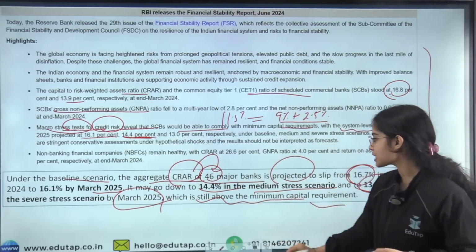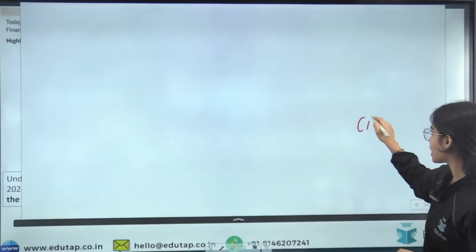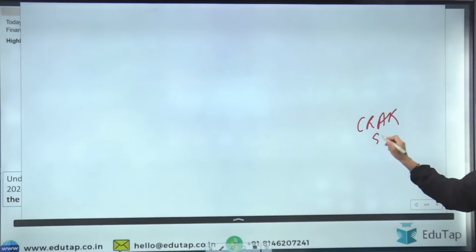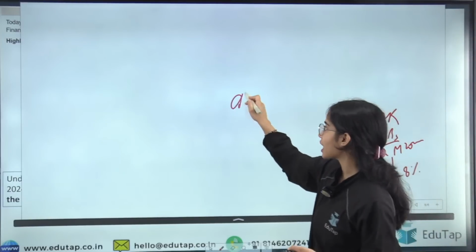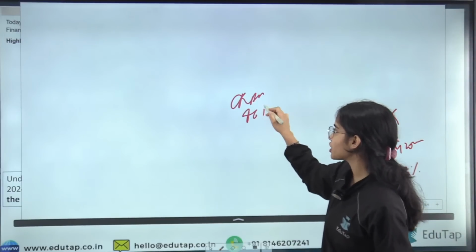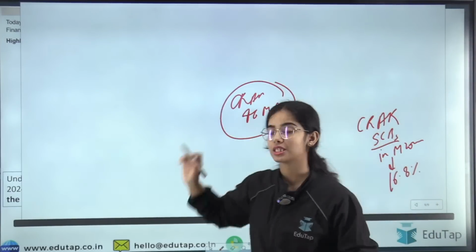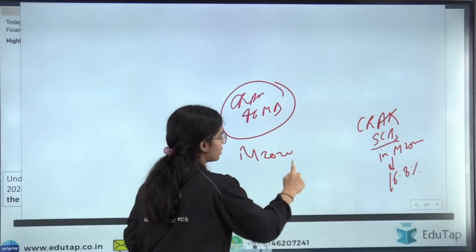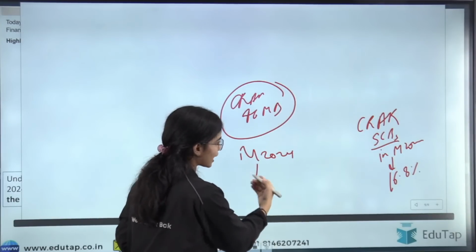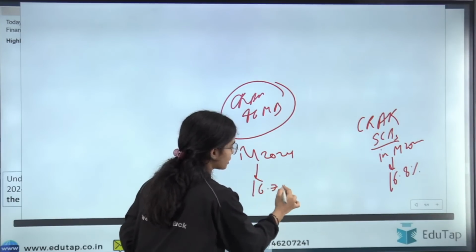So for the 46 major banks for which the macro stress test has happened, the CRAR in March 2024 was 16.7%.